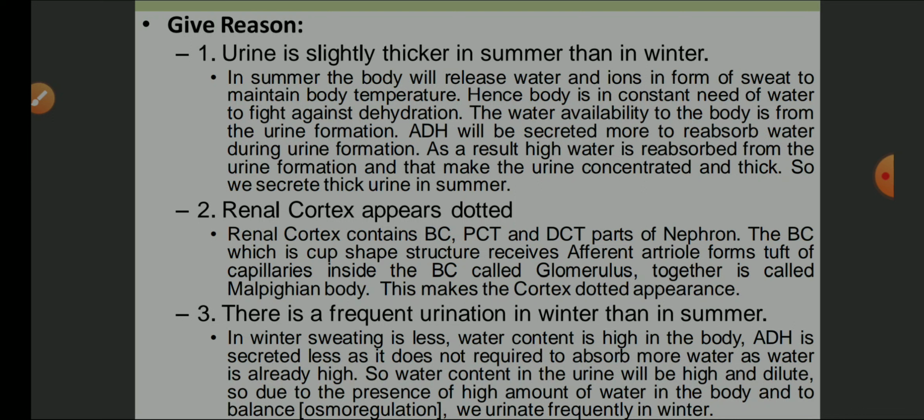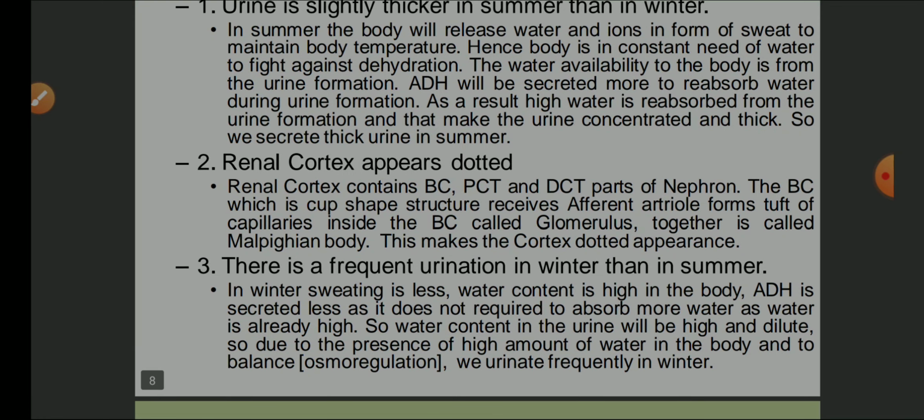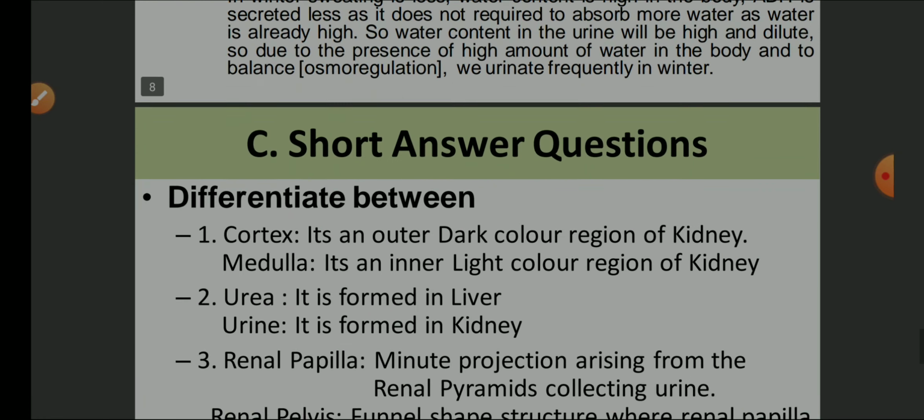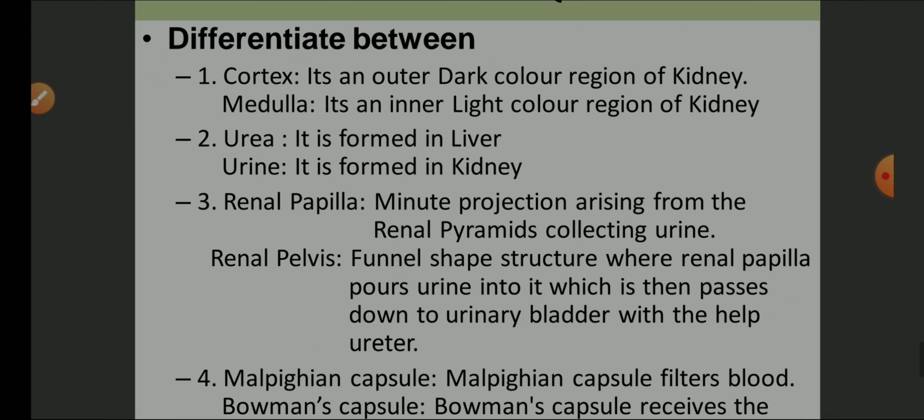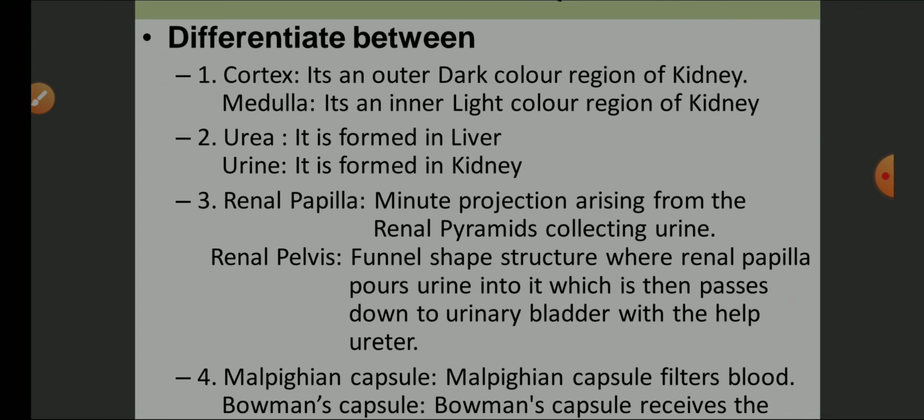There is frequent urination in winter than summer. In winter, sweating is less and the water content is high in the body. ADH is secreted less as it does not need to absorb more water, since water is already high. So the water content in the urine will be high and dilute. So due to the presence of a high amount of water in the body, and to balance it, that is osmoregulation, we urinate frequently in winter.